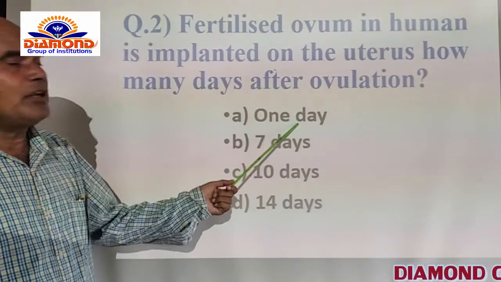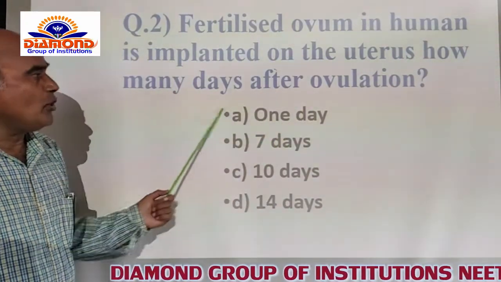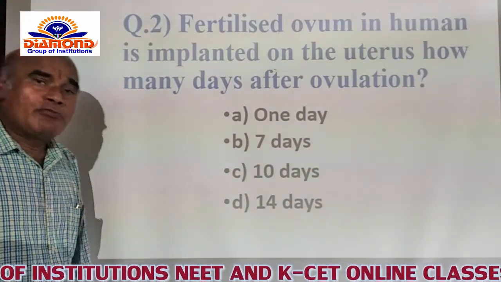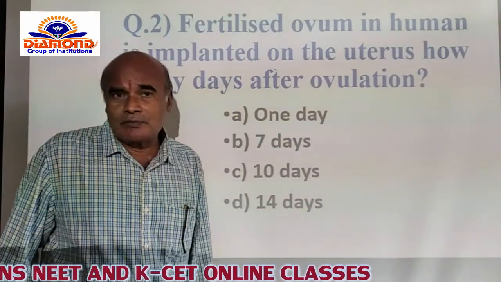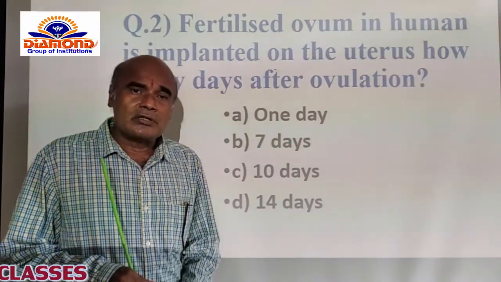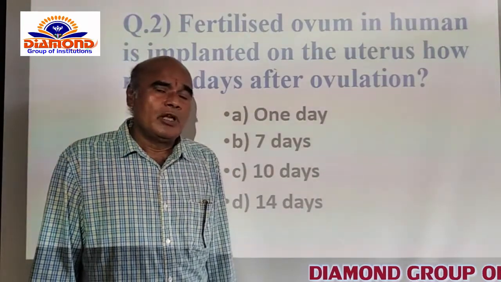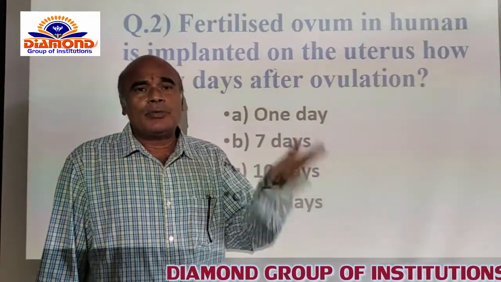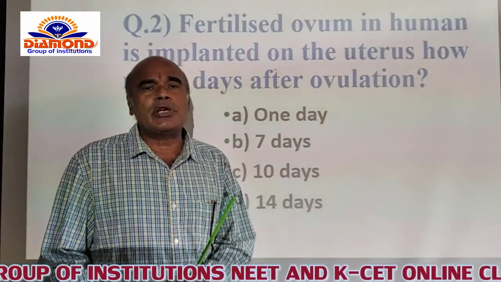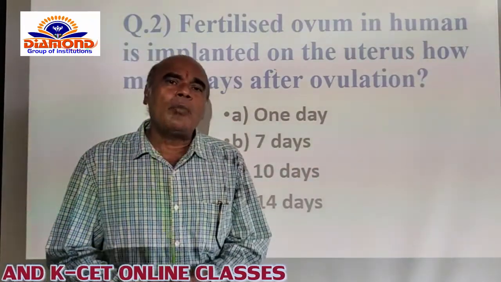Now A is 1 day after ovulation, which is not at all concerned with the ovulation, and B is 7 days. After 7 days, if the released ovum is fertilized, it systematically undergoes mitotic divisions, which are also called cleavages. So after completion of 5 cleavages, the zygote develops into the 32 cell stage. The 32 cell stage of embryonic development is named the blastocyst.